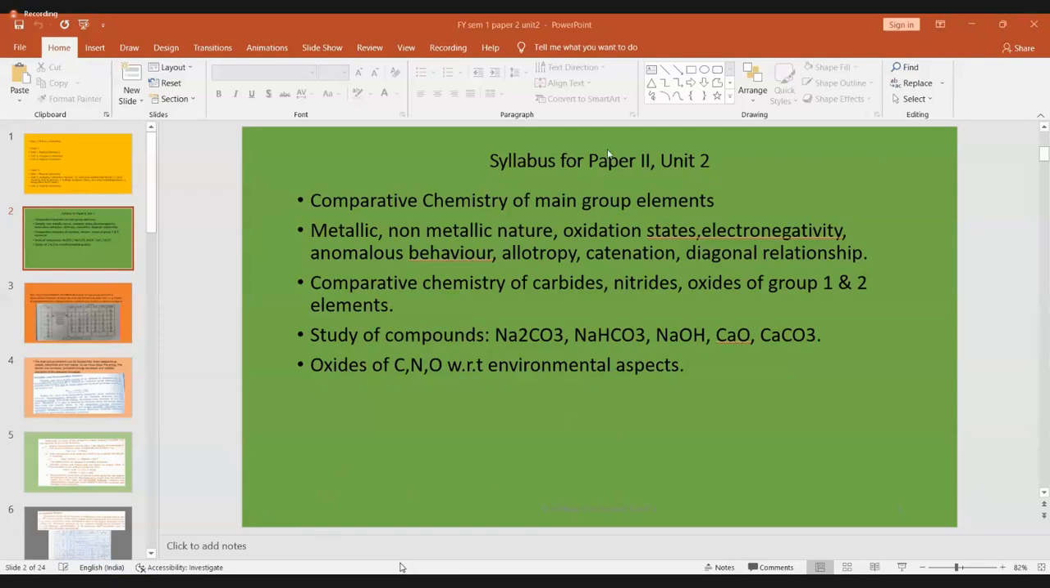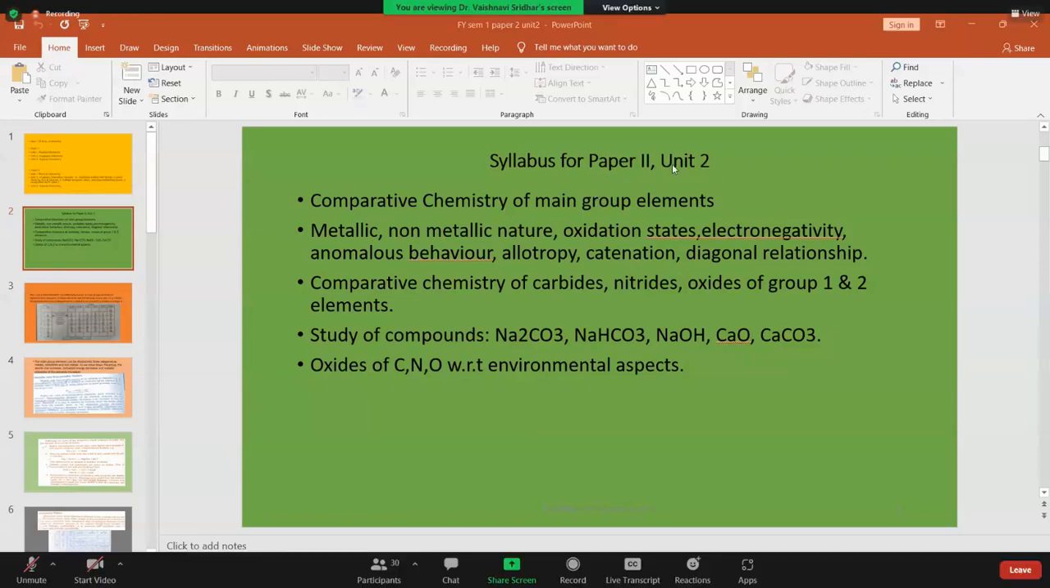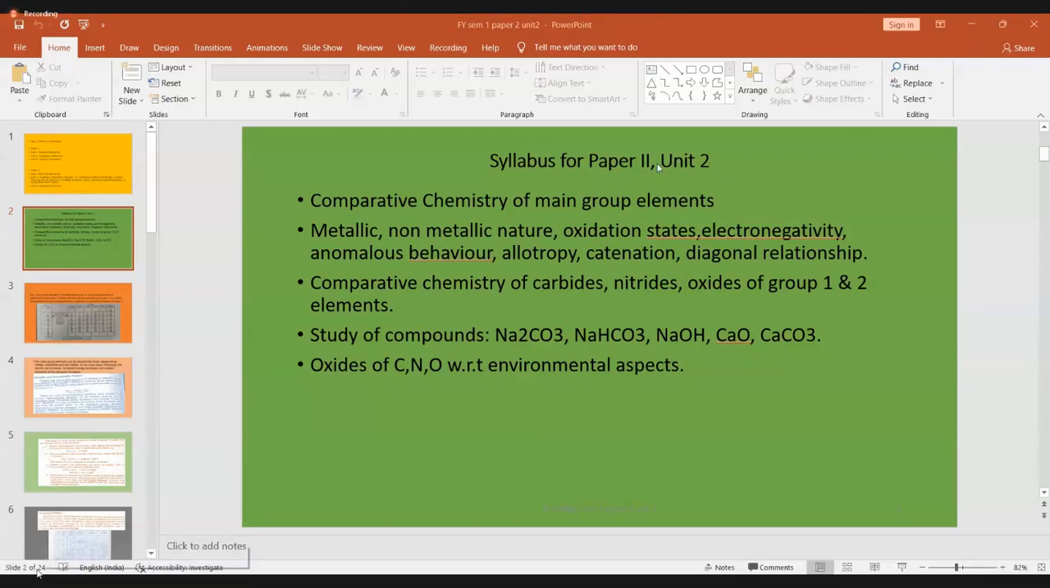So this is our syllabus. I am going to keep metallic and non-metallic nature, oxidation states, electronegativity, and anomalous behavior. Till this, we will have it for our internal exam on Wednesday, chemistry paper 2. My topics will fall under unit 2. You will have some questions from unit 1 and some from unit 3, all three units together comprising 20 marks. You get 7 marks from unit 1, 7 marks for unit 2 and 6 marks from unit 3. So this must be the pattern.